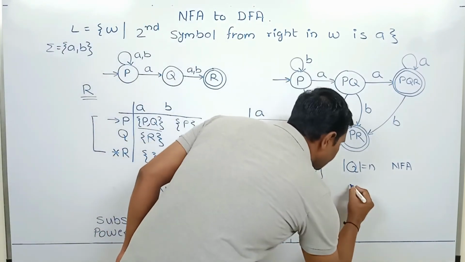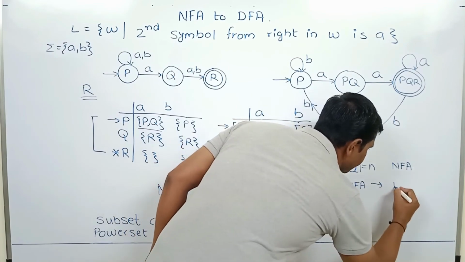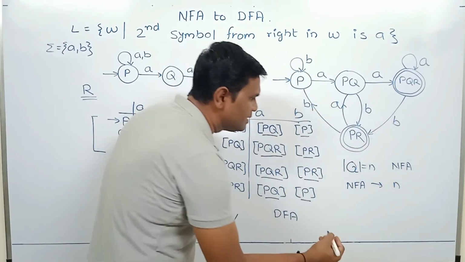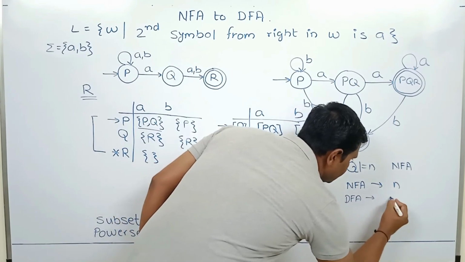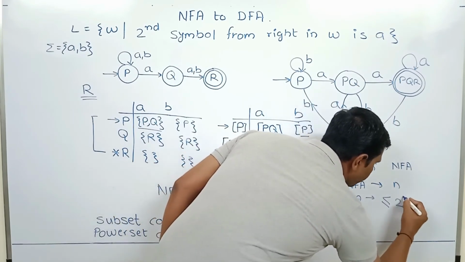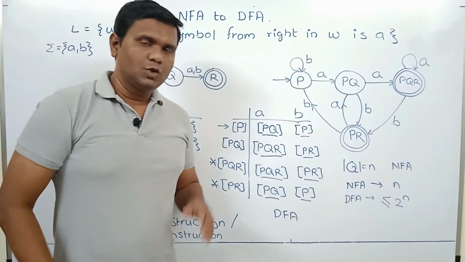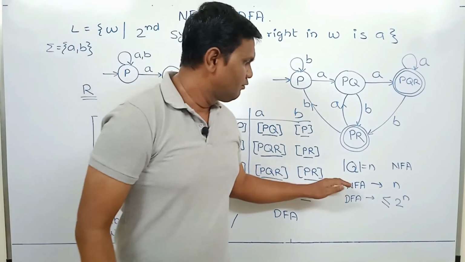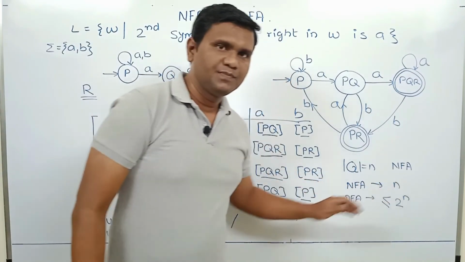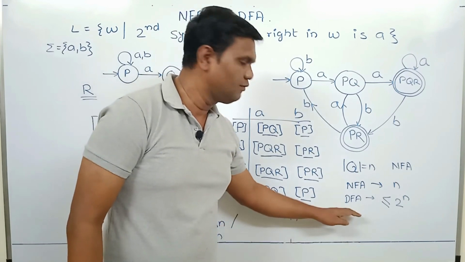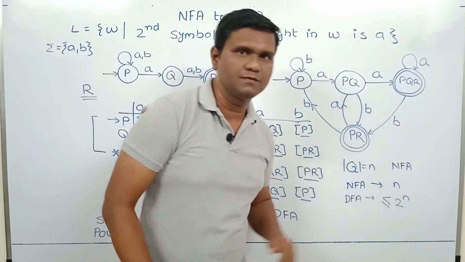So if NFA contains n number of states, then we can construct DFA which contains less than or equal to 2 power n number of states. So if you are given NFA for a language L which contains n number of states, then you can construct DFA for the same language which contains less than or equal to 2 power n number of states.